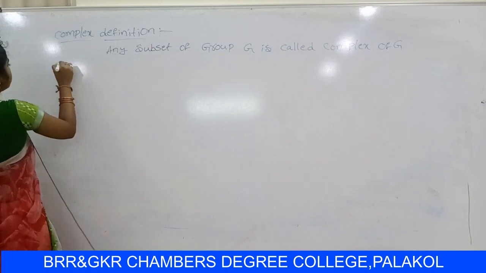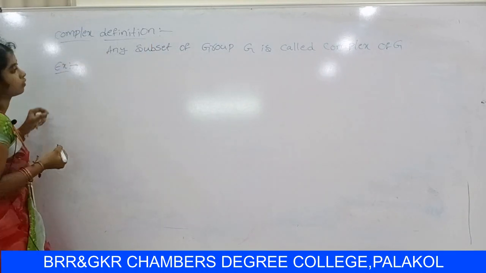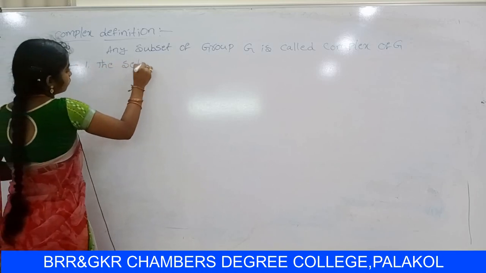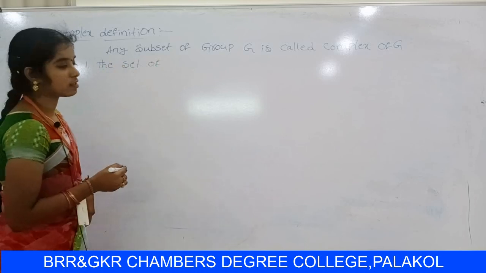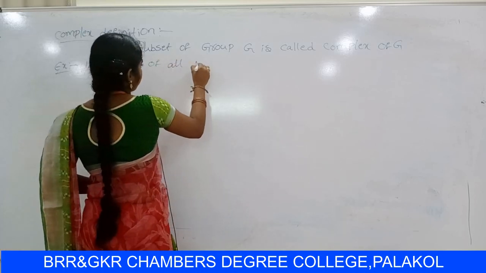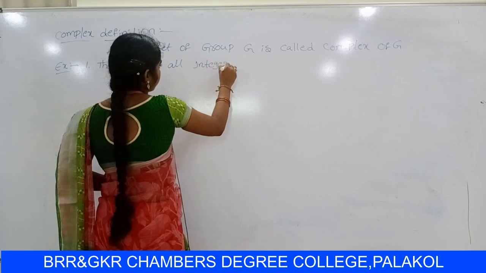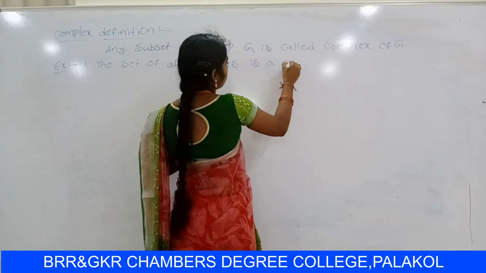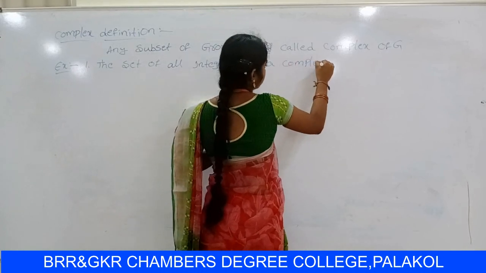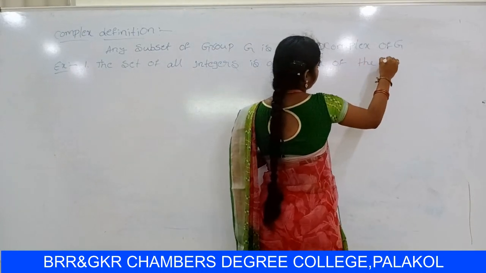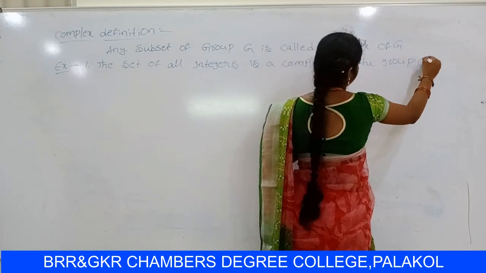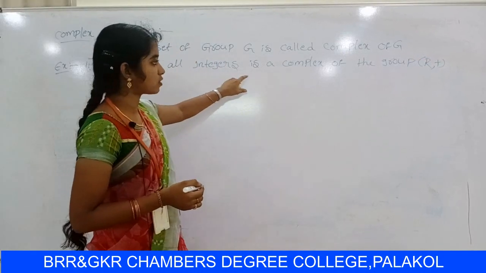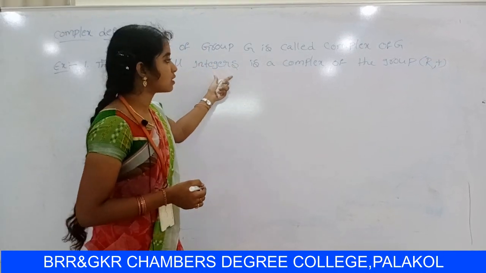Example: the set of all integers is a complex of the group (R, +). So this is a subset.